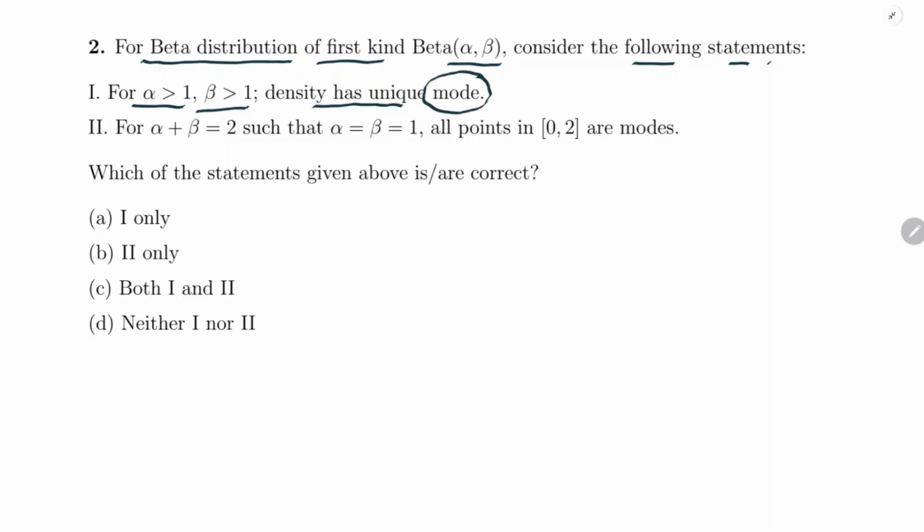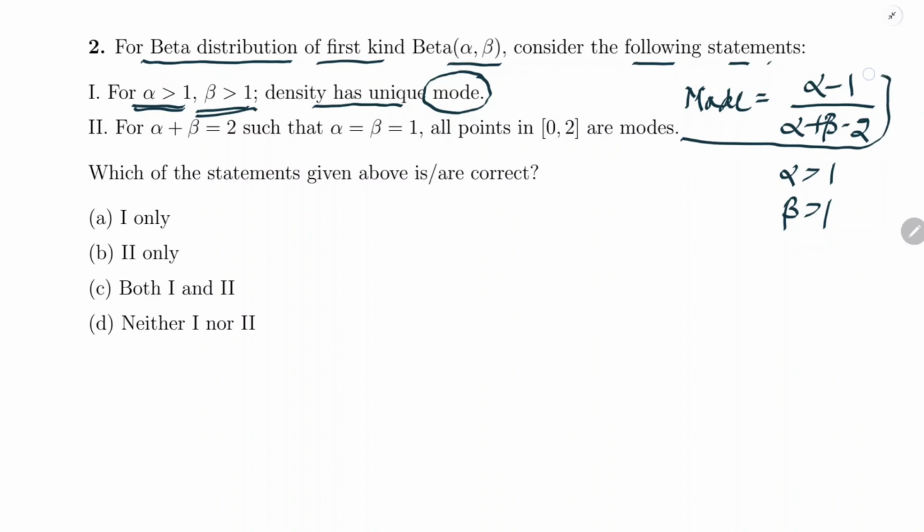Okay, so before we have seen that the value of mode is alpha minus 1 upon alpha plus beta minus 2 with the condition alpha greater than 1 and beta greater than 1. So if alpha is greater than 1 and beta is greater than 1, then this expression will give us a unique value of mode. So statement first is correct.